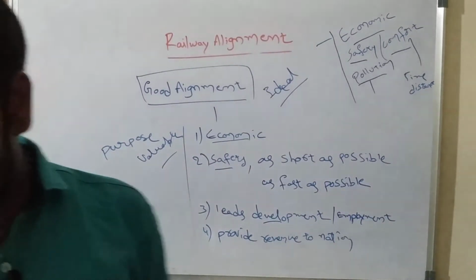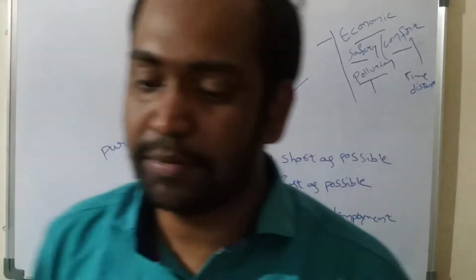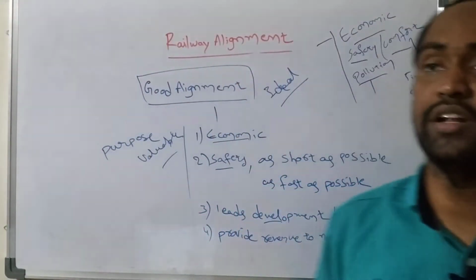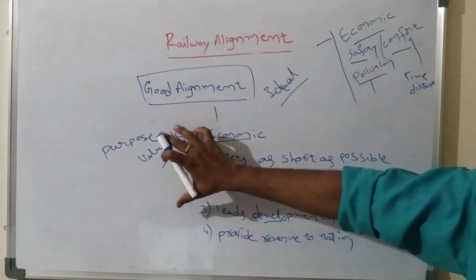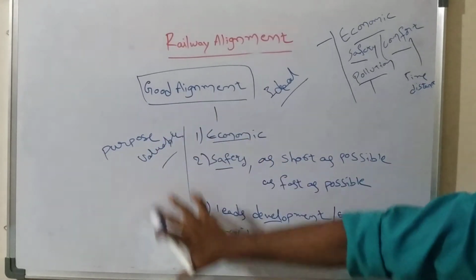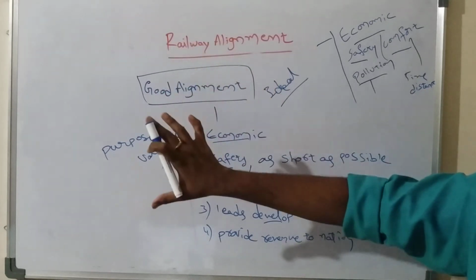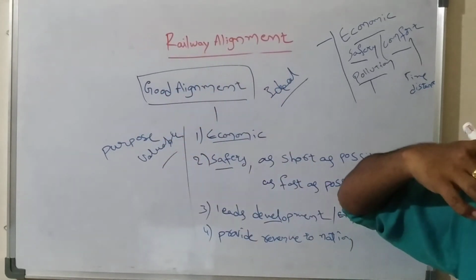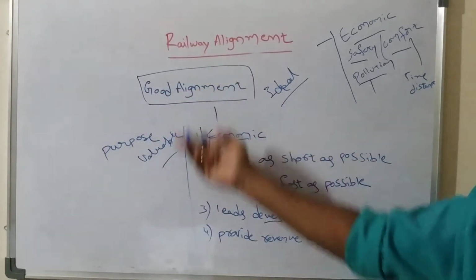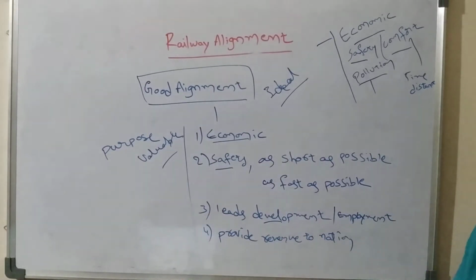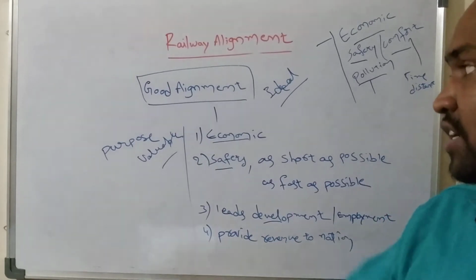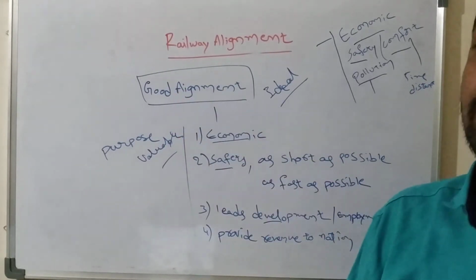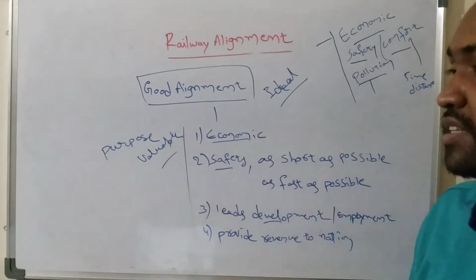Understand? And one more important topic is how to select a good alignment. If any alignment or any railway project provides all these things, we can say that it is a good alignment. And if any alignment is said to be good, it should have all these properties. So if any question asks what the requirements of a good alignment are, you can explain all these things. Or what is a good alignment, you can also explain this.